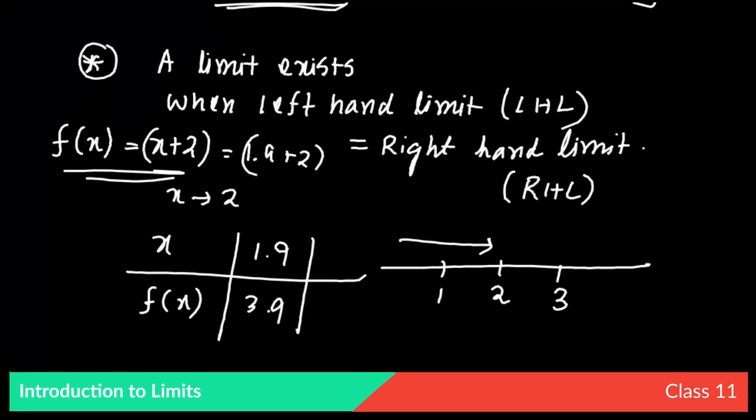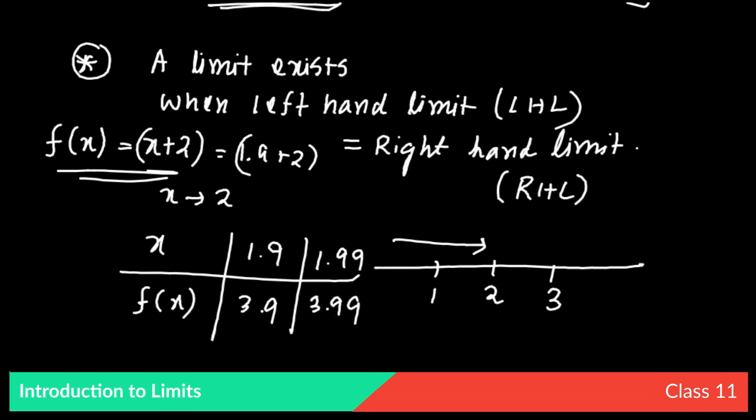Again, it is tending towards 2 but not equal to 2, so I will go a little bit closer to 2. I am taking the value 1.99. Correspondingly, fx will be 3.99. So in this case we are approaching from the left hand side towards 2.